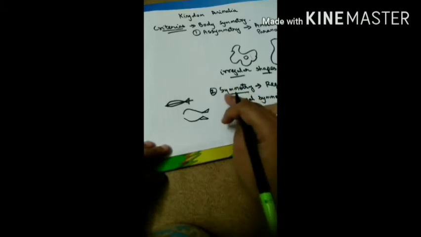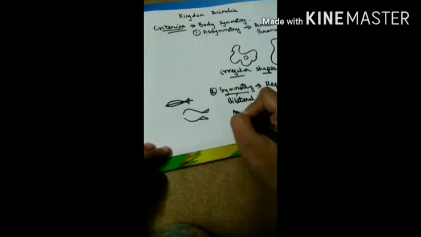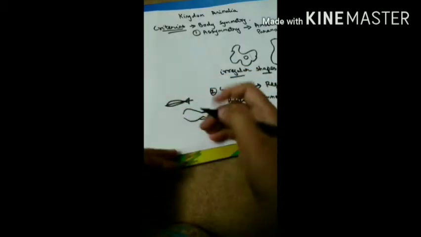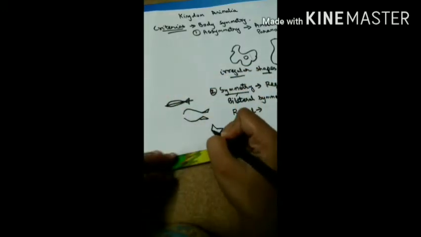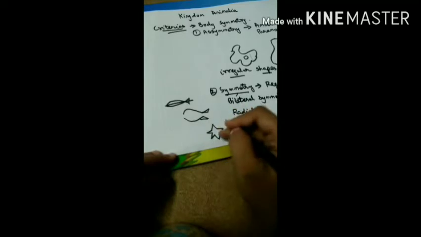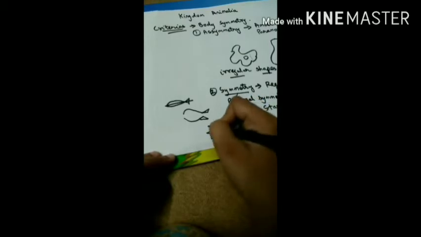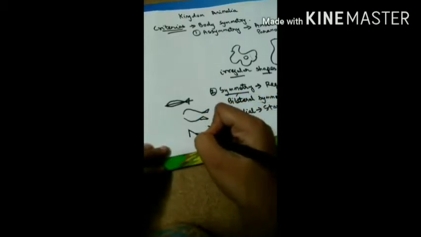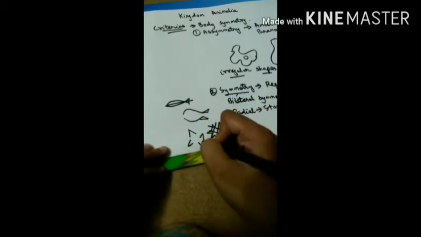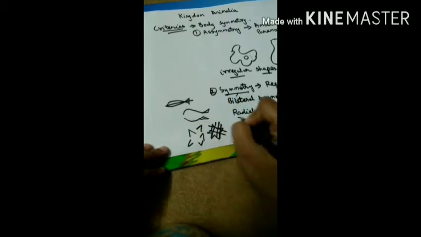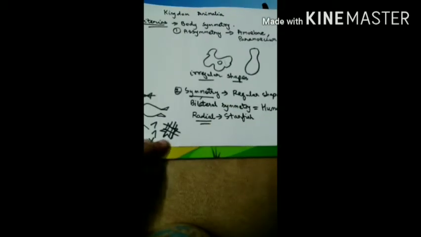Next, in symmetry only, is radial. Radial means if you divide any part of the body, suppose this is a starfish, I am taking the example of a starfish. If we divide any part of the body, we will get the same part like this. This is known as radial symmetry, which can be seen in the starfish.